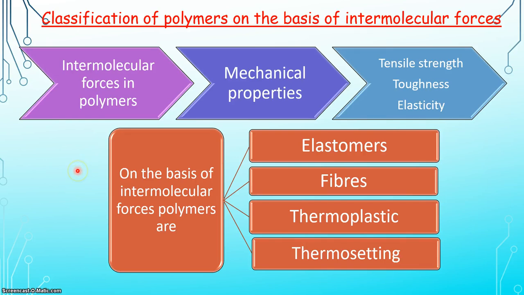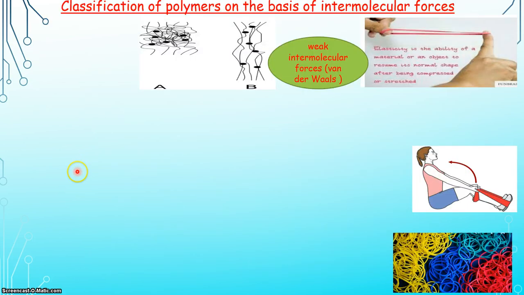So, let us discuss each term in detail. The first one is elastomers. Elastomers have elastic character. What is this elastic character or elasticity? Whenever we apply stress on a polymer, its polymeric chain stretches and it will return back to its original position when stress is removed. But why do elastomers possess this elastic character? The reason behind this is the intermolecular forces present in it.